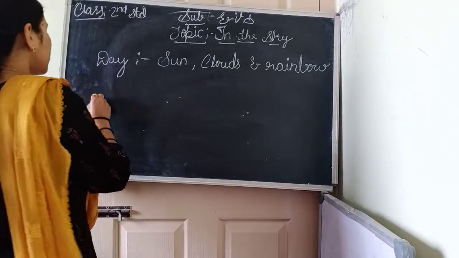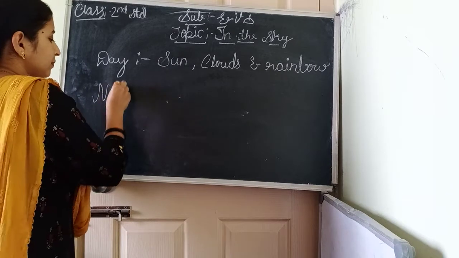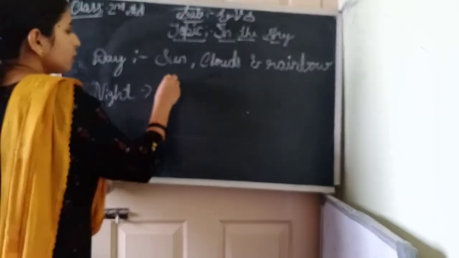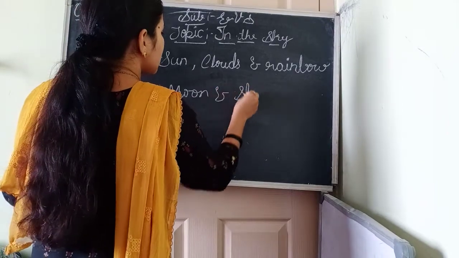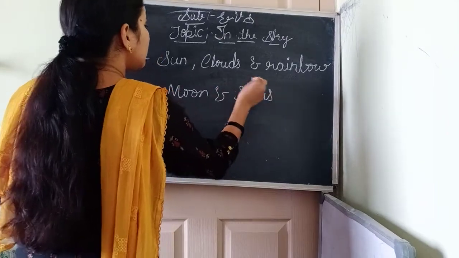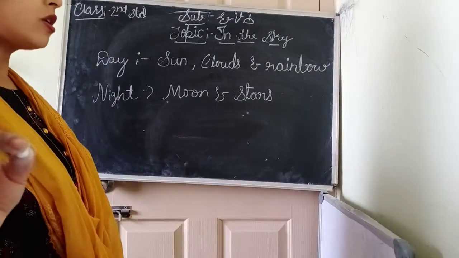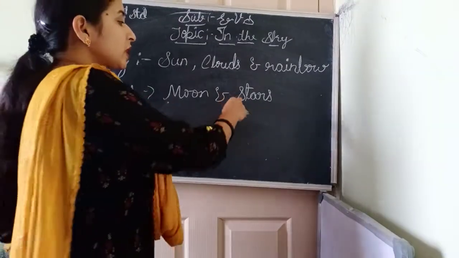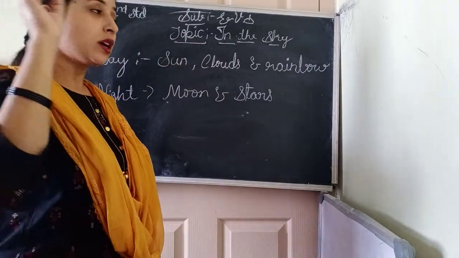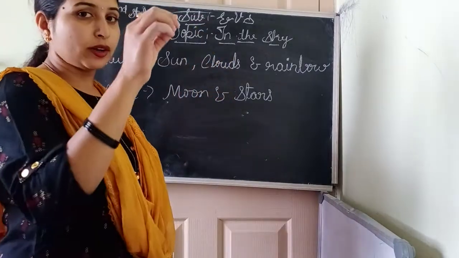During the night time, what can we see? Moon and stars in the sky, right? Yes, stars, we are not able to count the stars in the sky. Stars are very far from the earth, that's why they look like dots, they just blink.